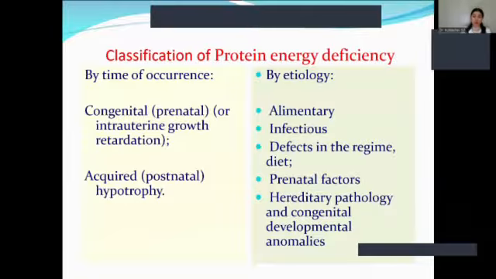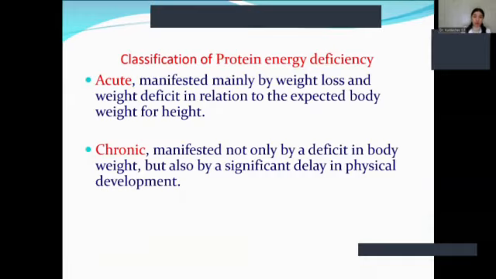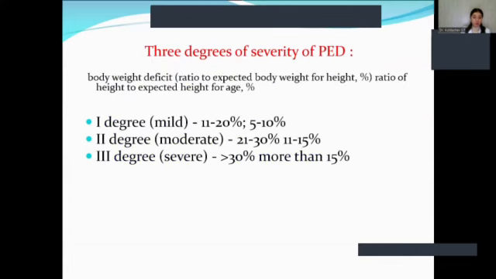So, what is the classification of protein energy deficiency? By time of occurrence, we divide two types, congenital and acquired. By etiology, we divide into alimentary, infectious, defects in the regime, prenatal factors, and hereditary pathology and congenital development anomalies. So, what is acute protein energy deficiency? This is manifested mainly by weight loss and weight deficit in relation to the accepted body weight for height. Chronic is manifested not only by a deficit in body weight but also by a significant delay in physical development.